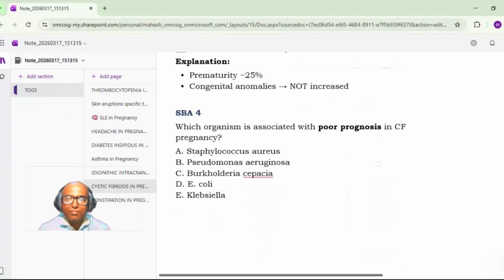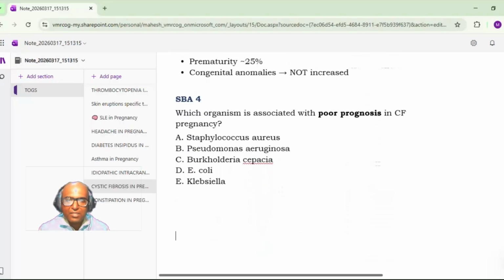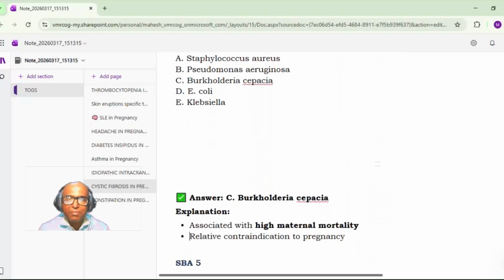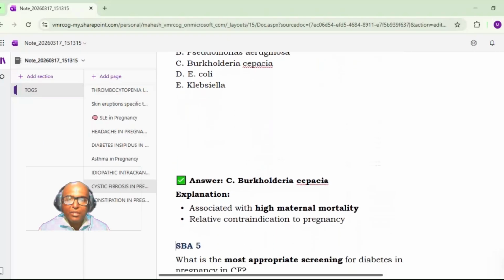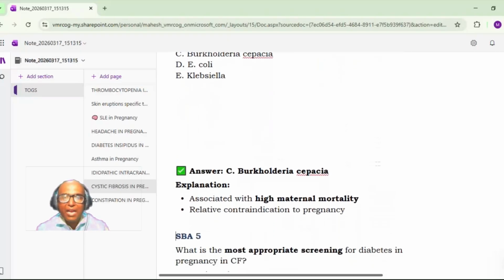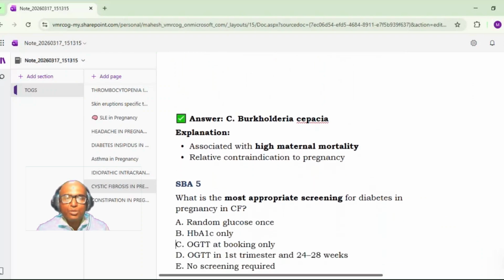Which organism is associated with poor prognosis in cystic fibrosis pregnancy? A. Staphylococcus aureus. B. Pseudomonas aeruginosa. C. Burkholderia cepacia. D. E. coli. E. Klebsiella. It is C. Burkholderia cepacia. Yes. In cystic fibrosis, you remember Burkholderia is common. It is associated with a high maternal mortality rate, a relative contraindication to pregnancy.